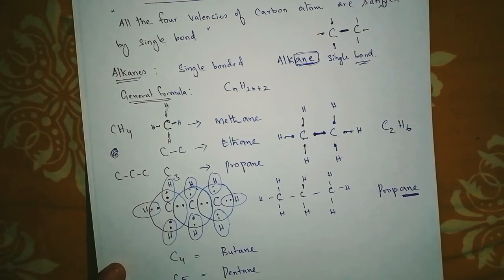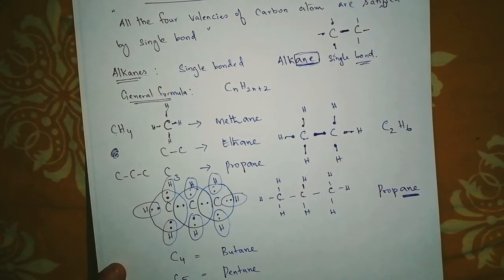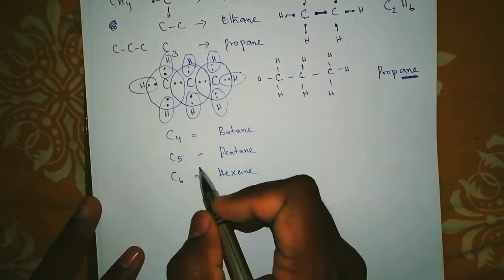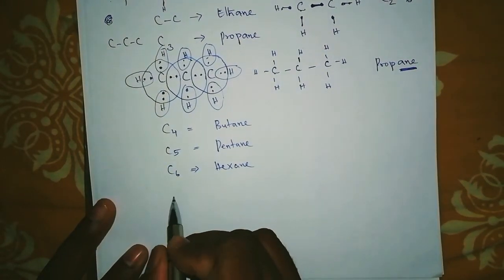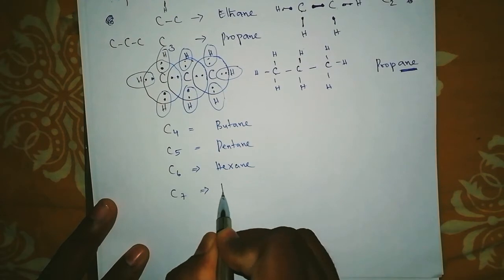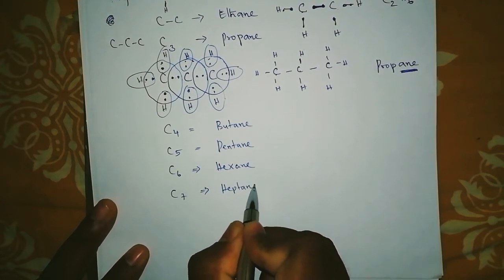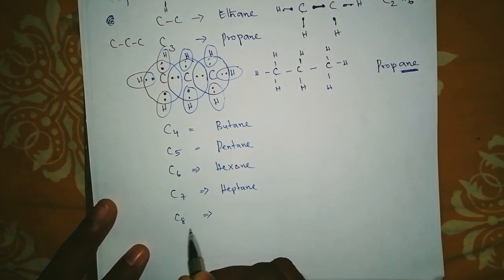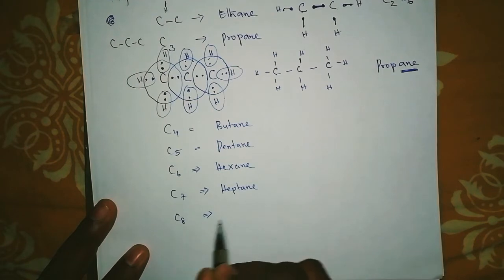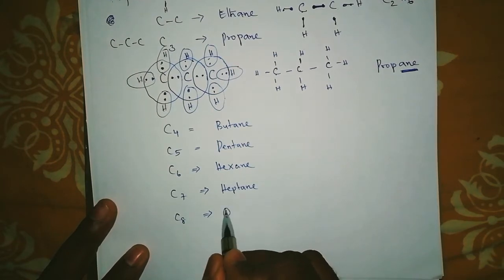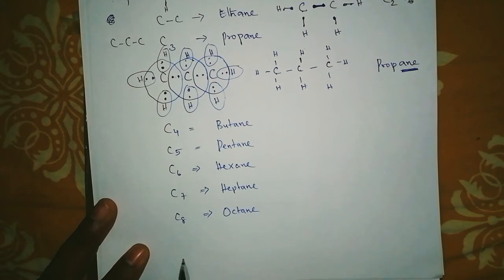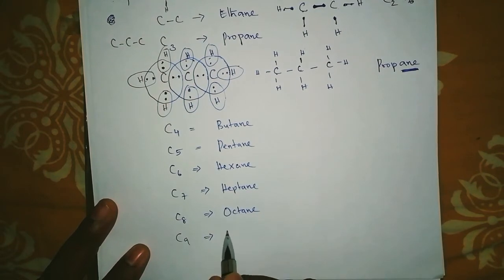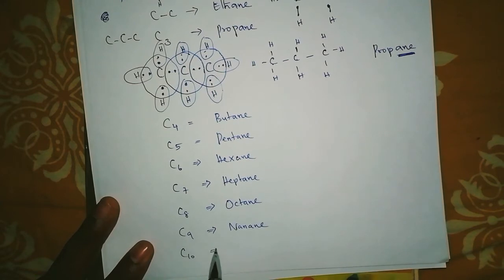C6 is hexane. I want everyone to please learn this. It's very, very important. C7 is heptane. C8, that means 8 carbons attached together, is octane. C9, nonane. And C10 is decane.